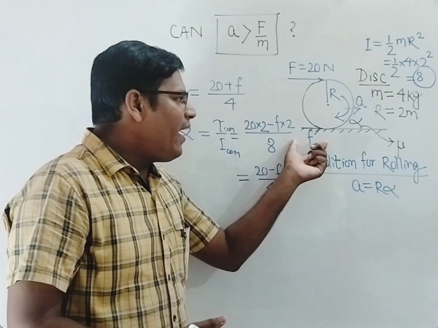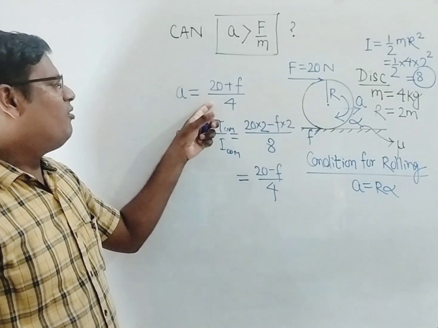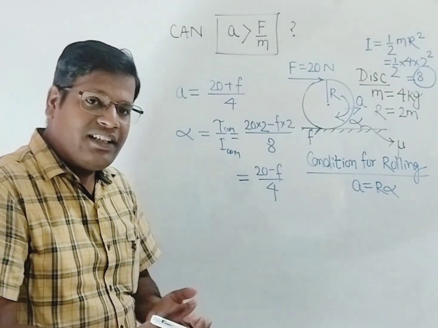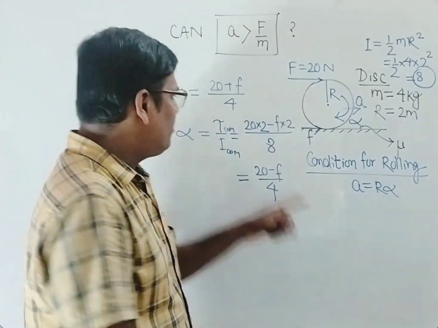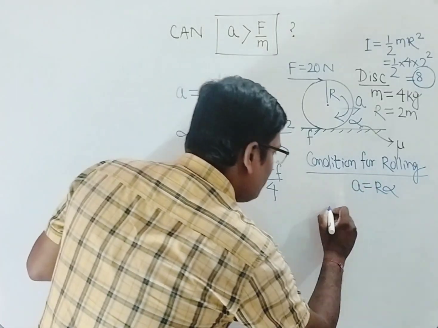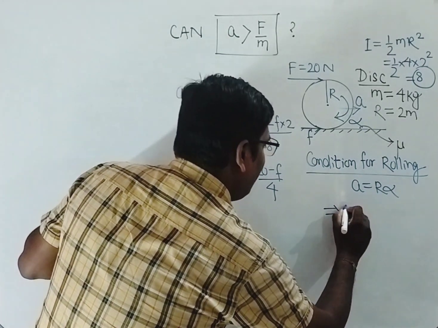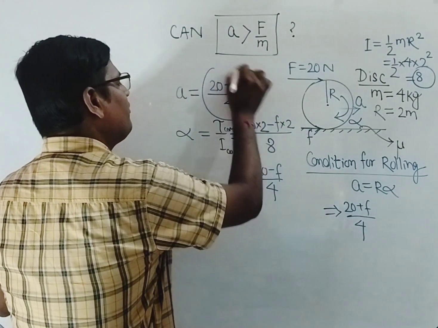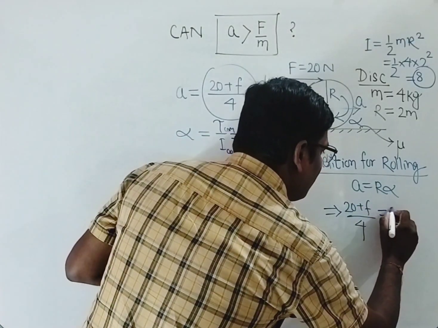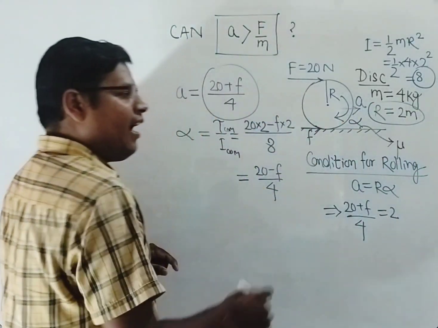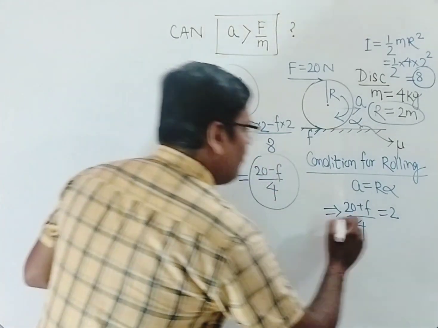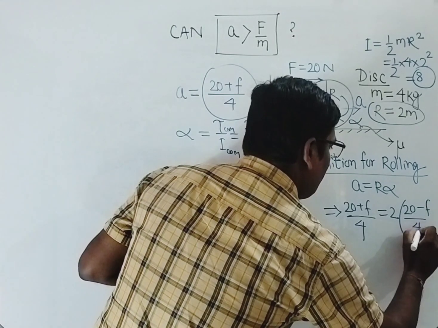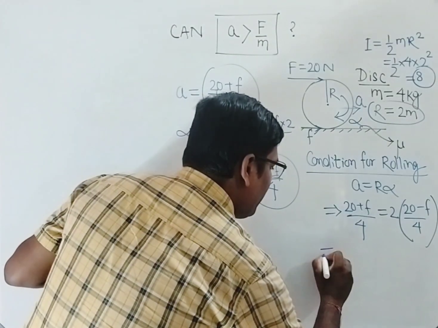So if friction F acts in this direction, then this is the value of A and this is the value of alpha. Now friction gets adjusted so that A can be equal to R alpha. So let's put the value of A and alpha there. How much is A? A is 20 plus F by 4. How much is R? It is 2. How much is alpha? 20 minus F by 4. So what do you get?